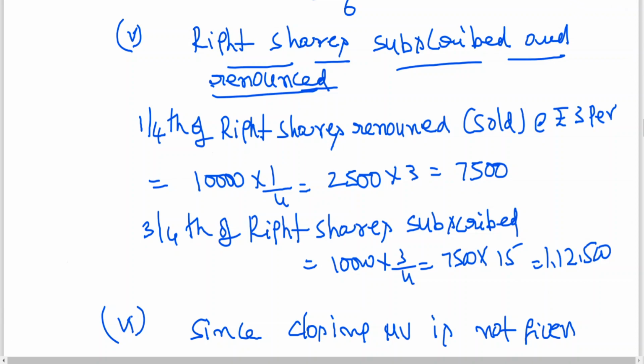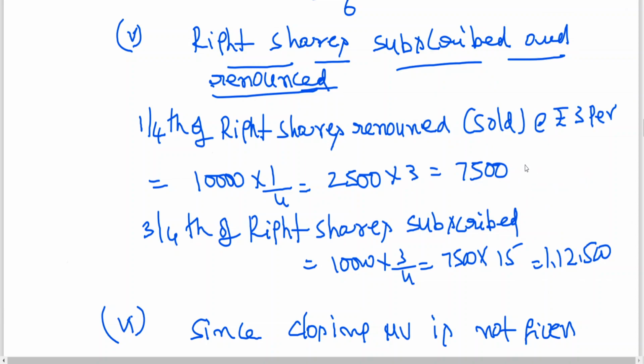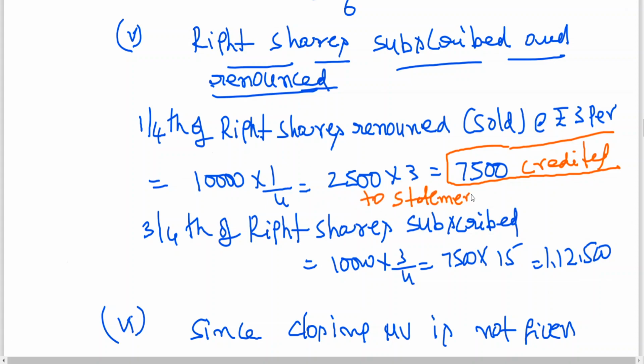I already told you this one. Right shares sold are credited to the statement of P&L. Yesterday's class also I have explained, last class also.